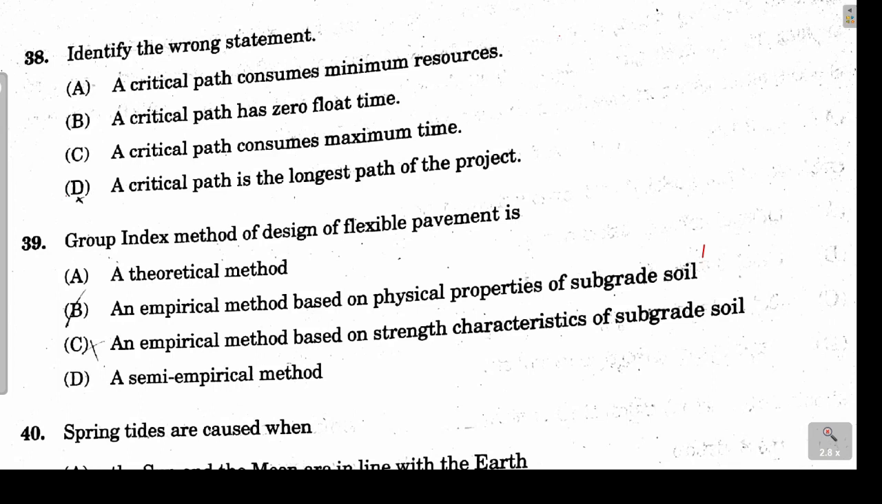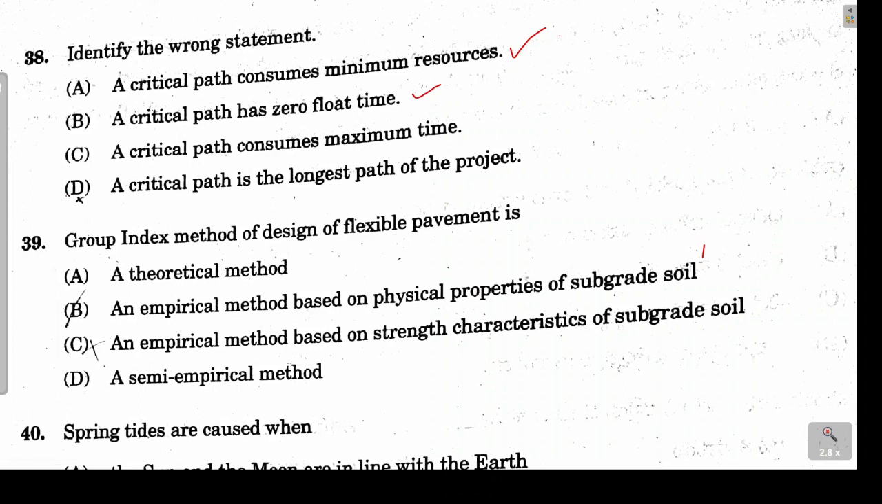Next problem is question number 38, where we have to identify the incorrect statement. So first statement is a critical path consumes minimum resources. So this statement is true. Minimum resources are consumed by the critical path. Next is a critical path has zero float time. So this is also true. The float time is zero in case of critical path.